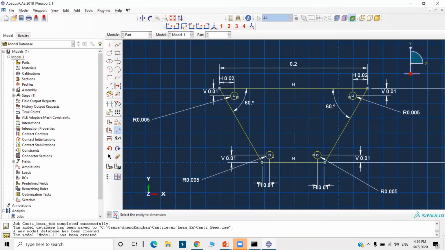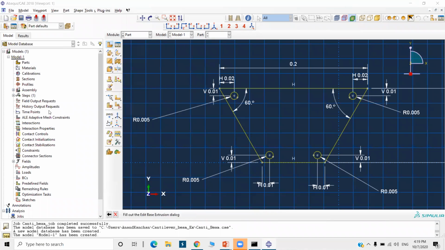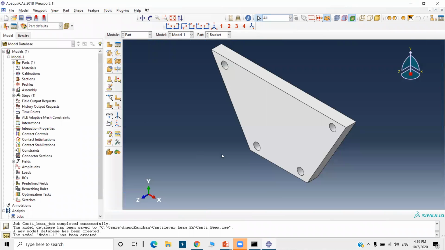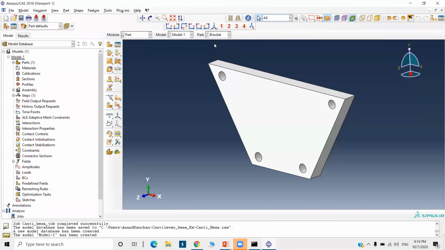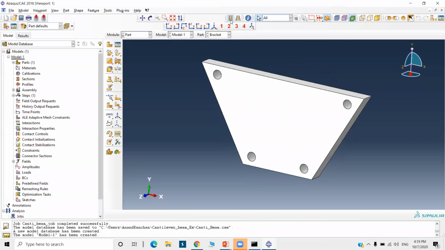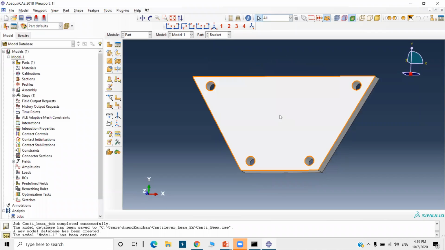geometry is done. So just deactivate this add dimension command and say done. What is it asking? The depth. Now depth is 0.015 and okay. Now there is one option, turn perspective on. Now see how it is showing the perspective view. I will just make it off. Okay, perspective is off now.